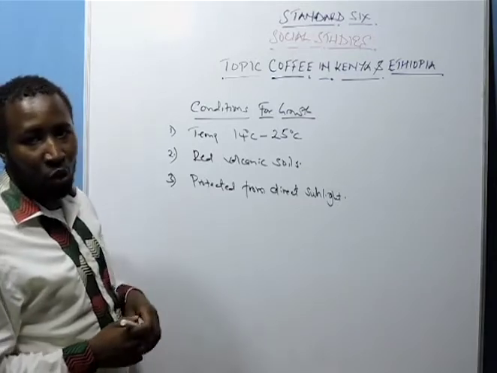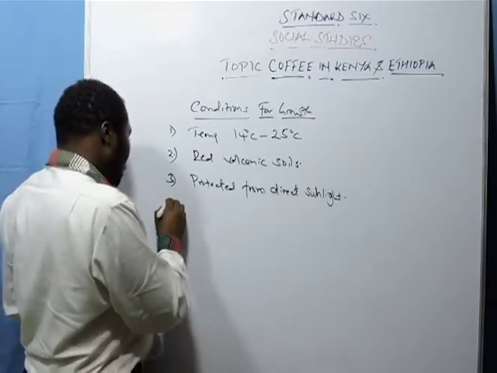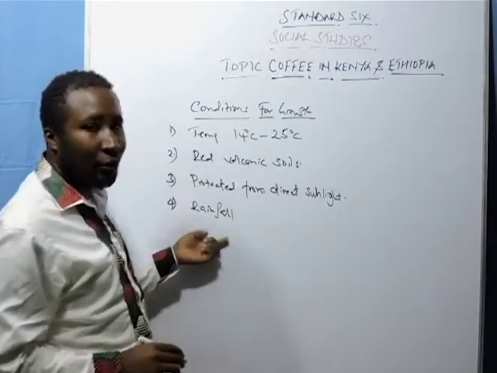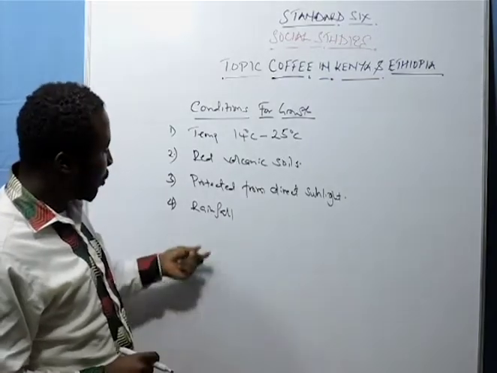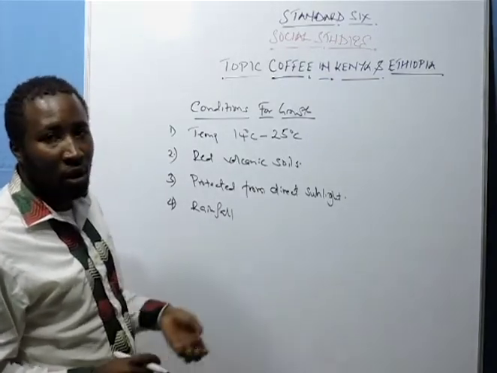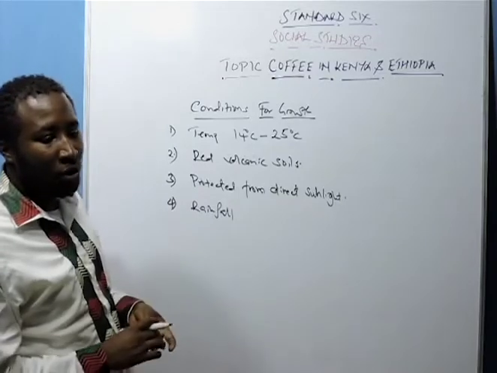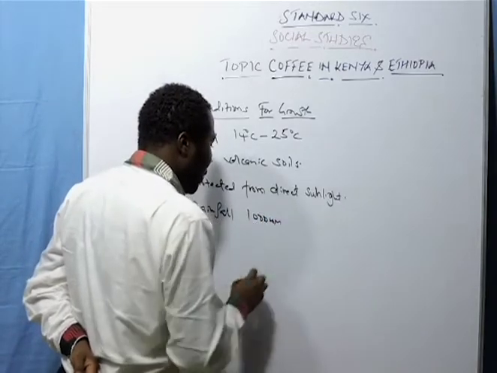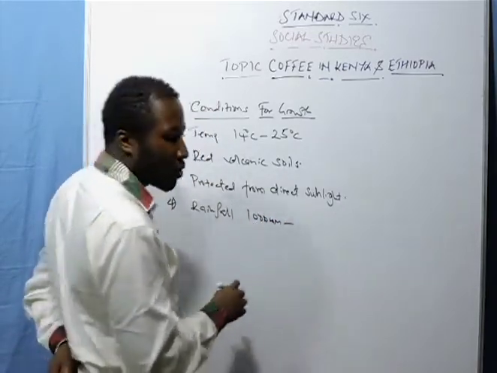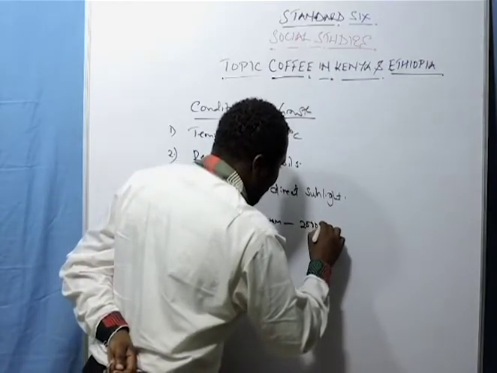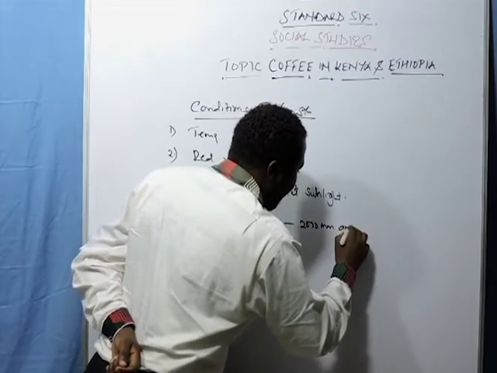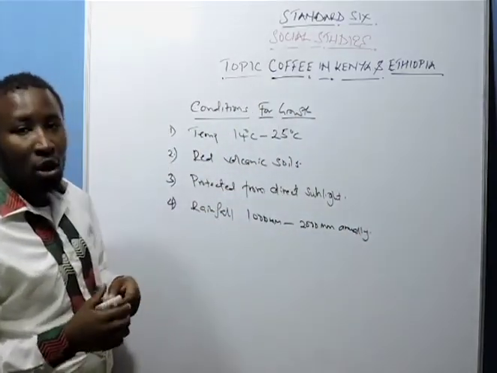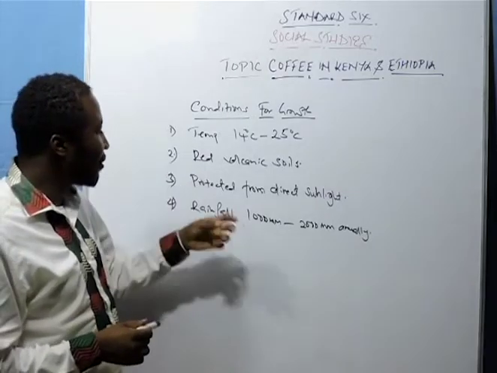Now, number four, we have to look at the amount of rainfall. In terms of rainfall, what do you expect? Do you expect little rainfall or much rainfall? This plant requires a lot of rainfall. It requires about 1,000 millimeters of rainfall to around 2,000 millimeters of rainfall annually. So every year, 1,000 to 2,000 millimeters of rainfall.